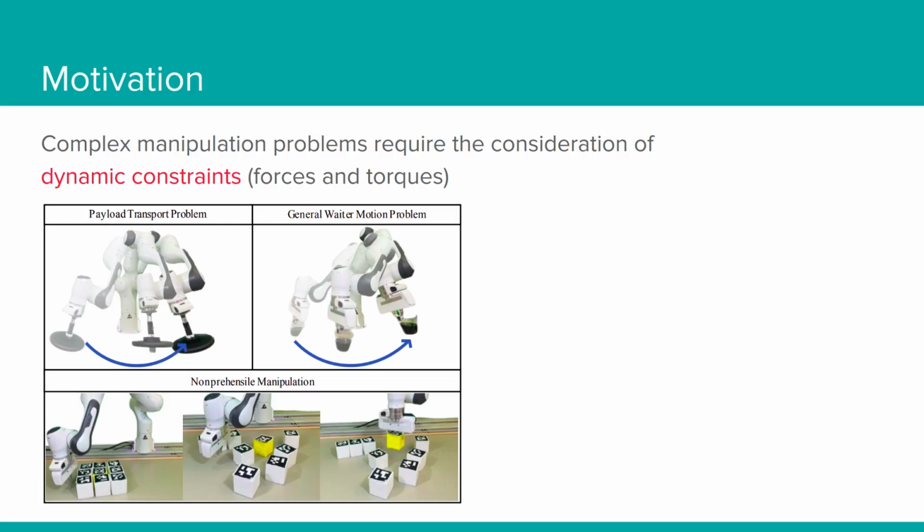The primary motivation behind our work is that complex, real-world manipulation problems require the consideration of dynamic constraints. For example, both the payload and liquid transport problems impose constraints on end effector accelerations, while the use of impulsive actions is required to singulate objects in cluttered scenarios.